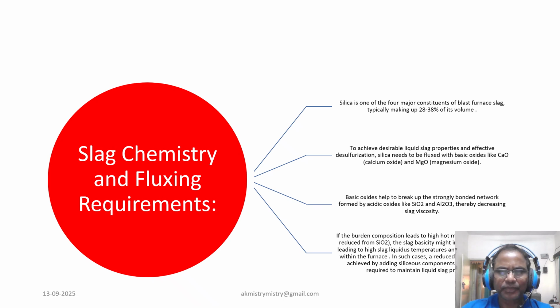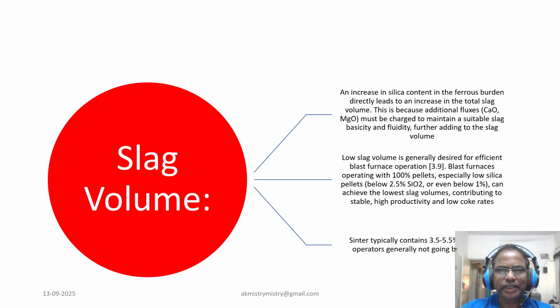Now coming to our next slide, which is related with slag volume consideration. An increase in silica content in ferrous burden directly leads to an increase in total slag volume. This happens because additional flux like CaO and MgO must be charged to maintain suitable slag basicity and fluidity, further adding to slag volume.